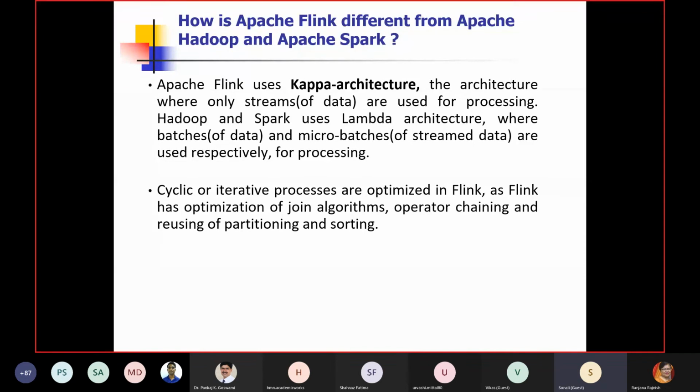But when we talk about Apache Flink, it is not a kind of batch thing, but it takes the individual element at once. So it is paying attention to the individual element of the streaming data. But in Spark, there was a batch of streaming data. So there was a little difference in this way.